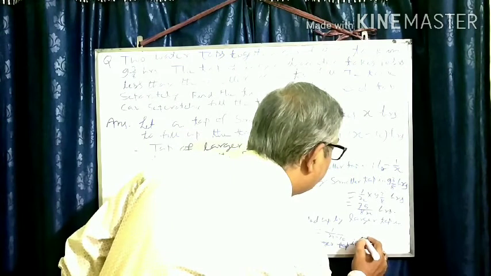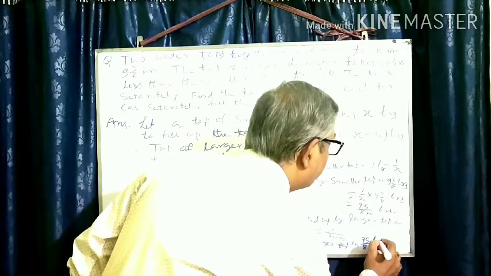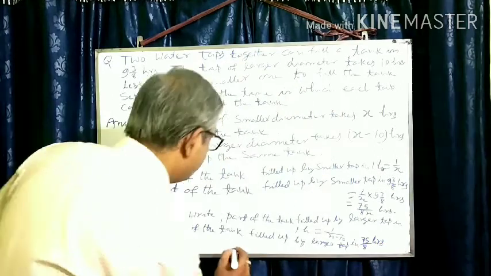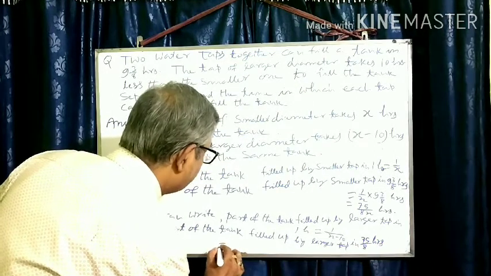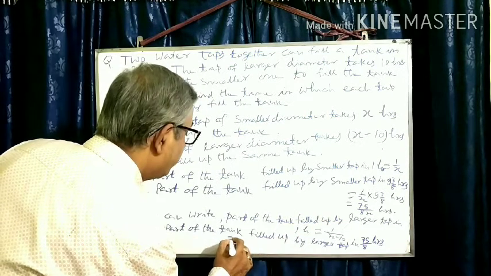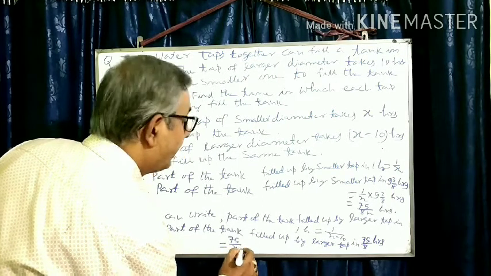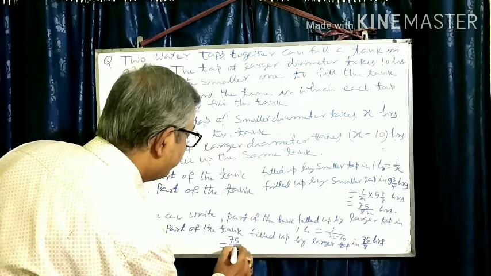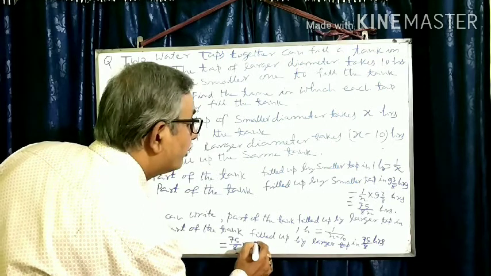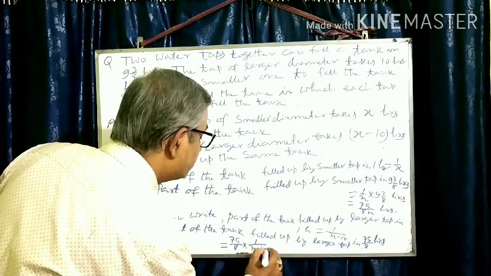So it is equal to 75 by 8 into 1 by x minus 10.